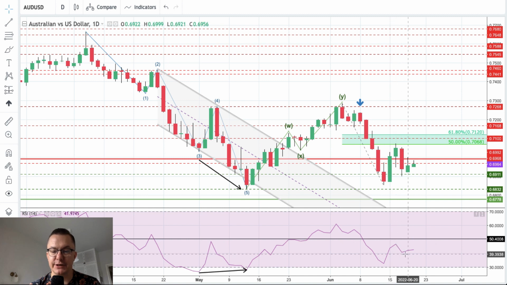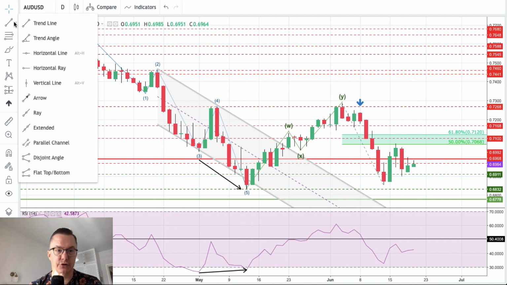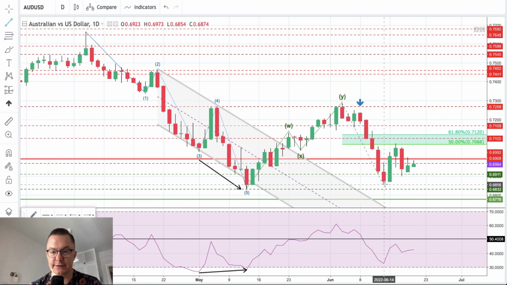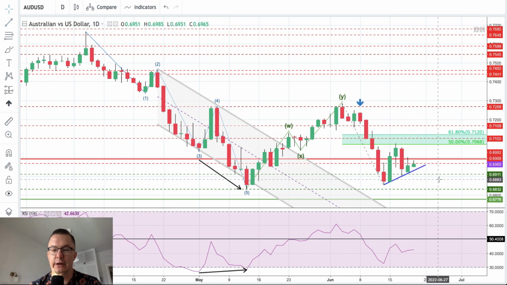RSI is showing us negative momentum, so negative sentiment prevails on the market. We tried to bounce here, however, not even the level of 50 points on the RSI had been touched. So pretty much this is a bounce without any substantial volume. Bears are still in charge of the Australian dollar, and as soon as this short-term trend line is violated, we should see some sort of down move continuation.